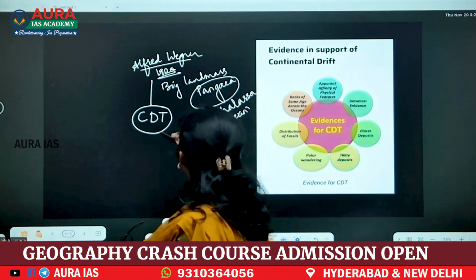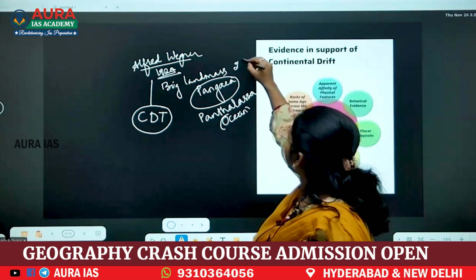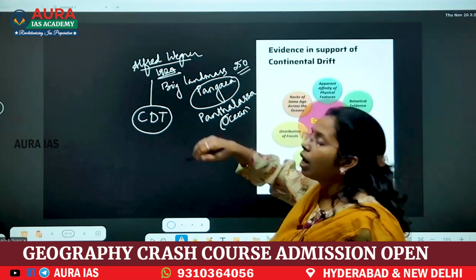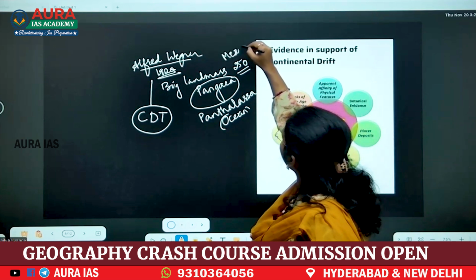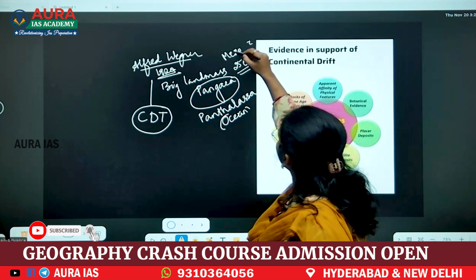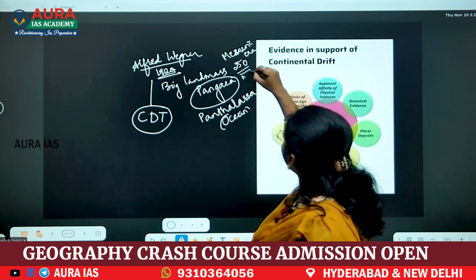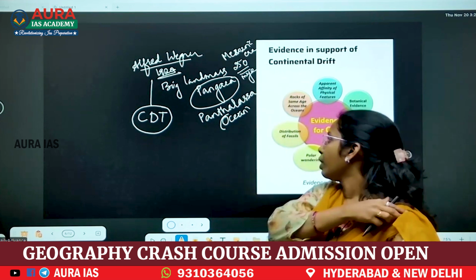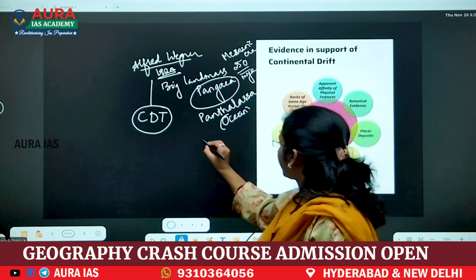Now this Pangaea is drifting, is splitting. Around 250 million years ago, this started splitting in the Mesozoic era. In the Mesozoic era, it started splitting. And now it is moving towards the equator.